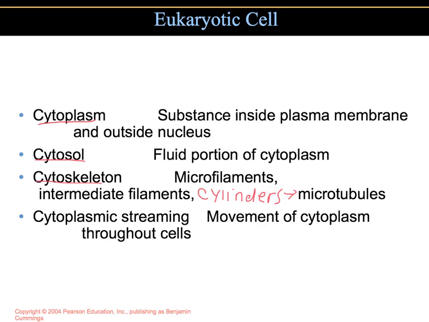The movement of eukaryotic cytoplasm from one part of the cell to another also helps distribute nutrients and move the cell over a surface. This is called cytoplasmic streaming.